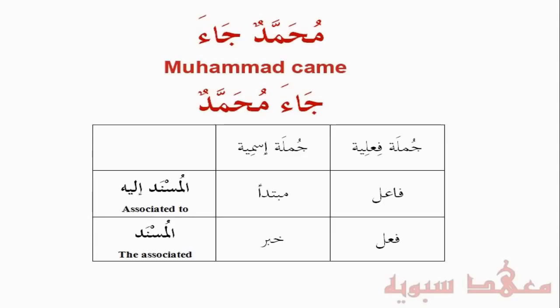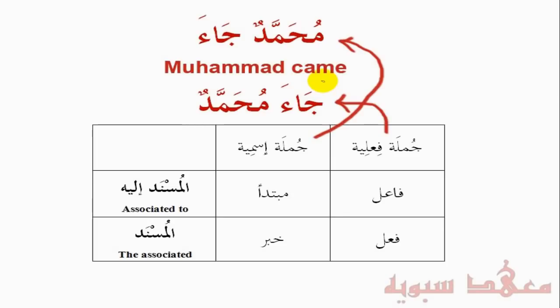Now I want to present the table below, which is this one here, and I'll discuss it inshallah. Now as you can see, we have a jumla ismiya, Muhammadun ja'a, and ja'a Muhammad is a jumla fi'liya. Now the fact that they're translated the same way indicates something, and that's to do with the subject matter of these sentences. What is being spoken of?